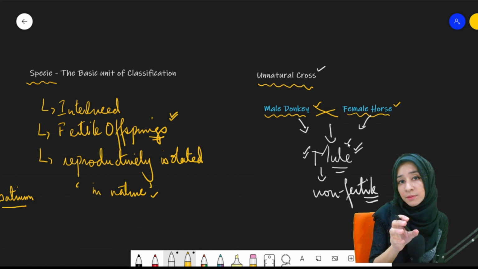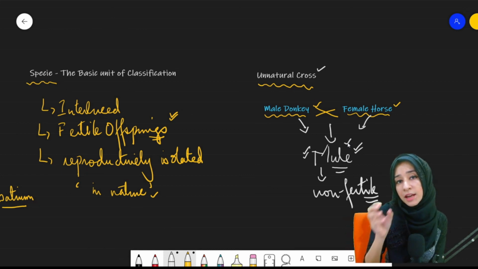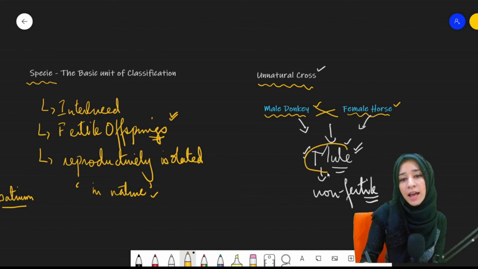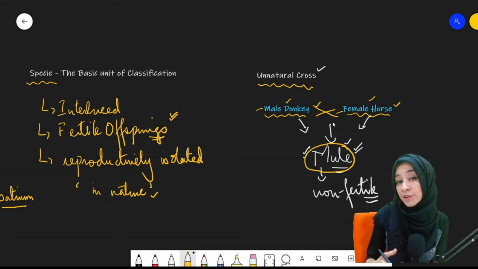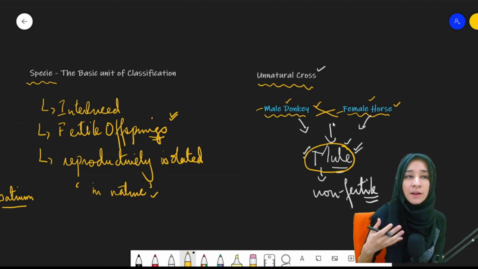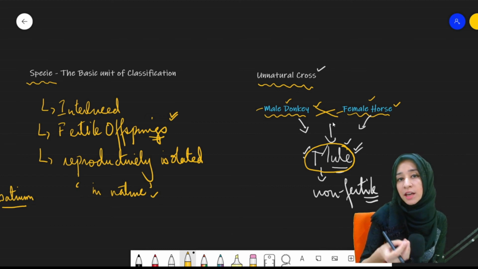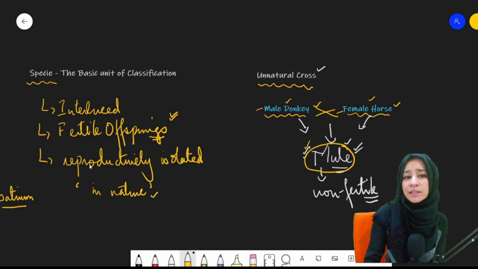We take the best quality male donkey and we take the best quality female horse, and then they are made to mate in artificial conditions, and they result in the production of a new individual that is known as mule. And this mule has both the qualities of the donkey and the horse, and thus is much stronger and more powerful as compared to these two, and much more beneficial to human beings, and much more beneficial for itself as well to survive in this world, right?